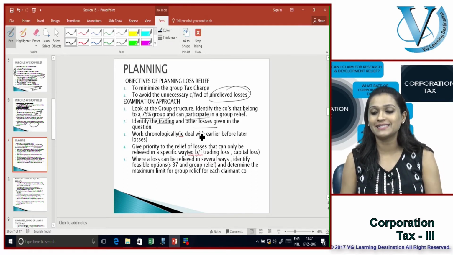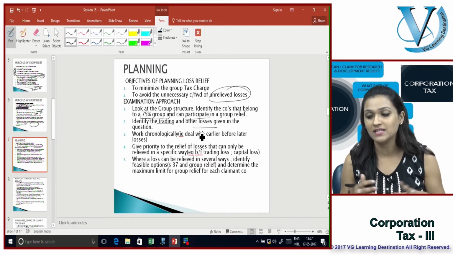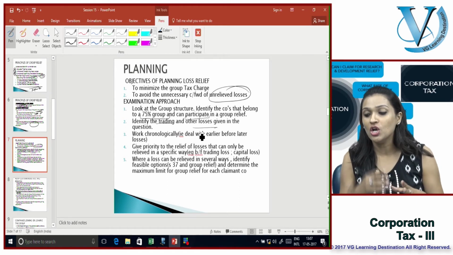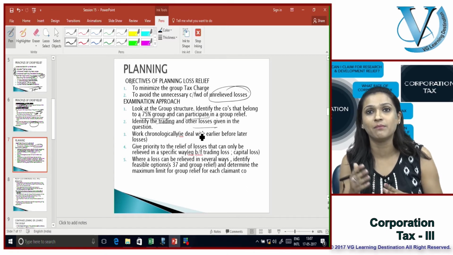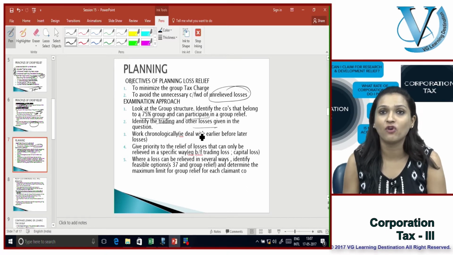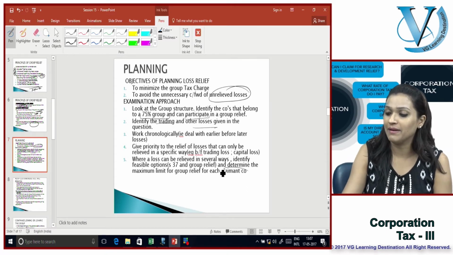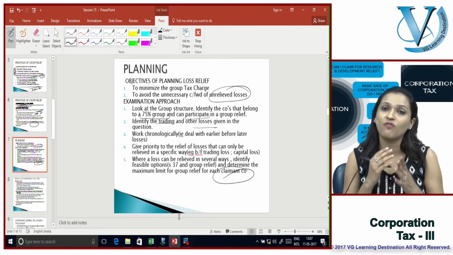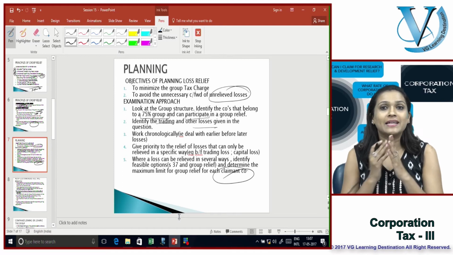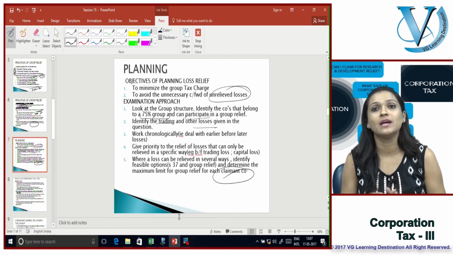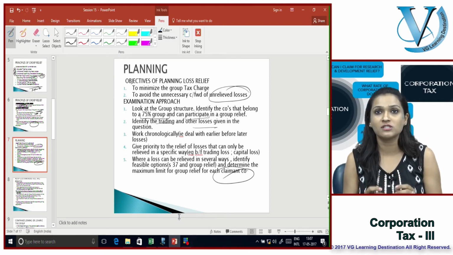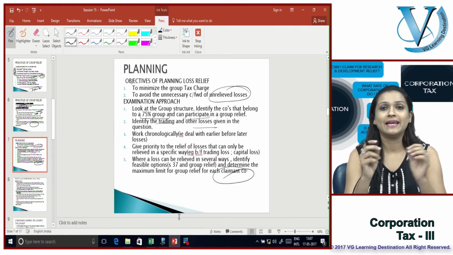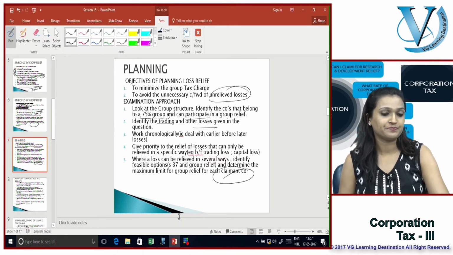Also, where a loss can be relieved in several ways, you need to identify the feasible options, out of which you're going to choose the maximum limit of group relief for each of the claimant companies. So very simply, just follow these steps in this chronological manner for setting off the losses of a surrendering company against the profits of the claimant company.